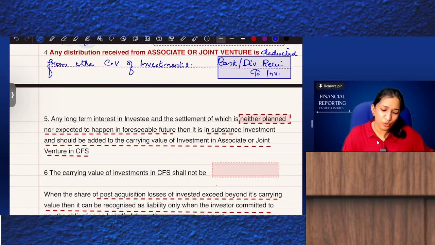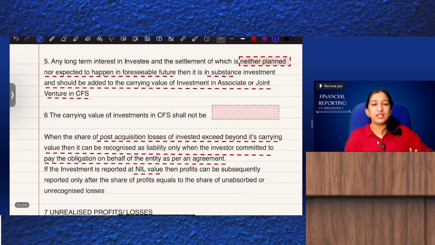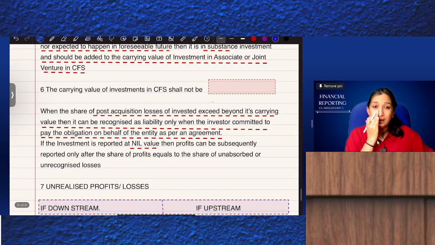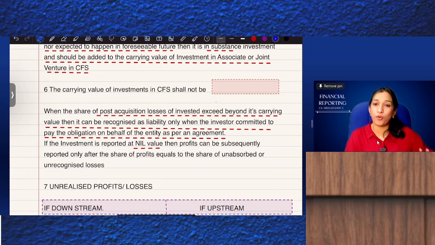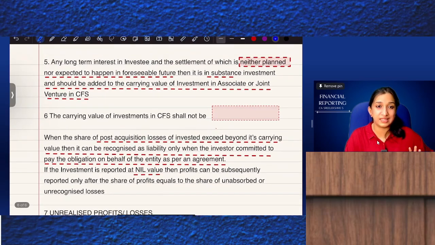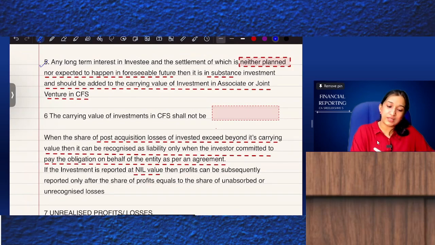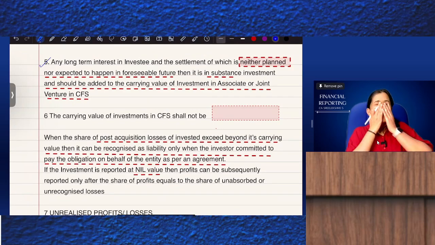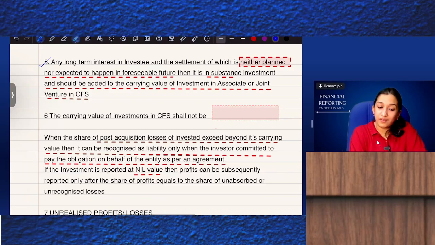Okay. Now just three more points. With that, the standard is done. The important points of the standard are done. So what is this? Point number 5: any long-term interest in investee.